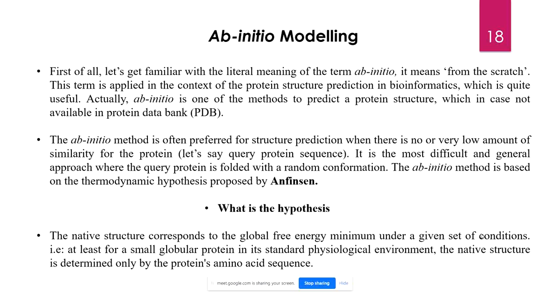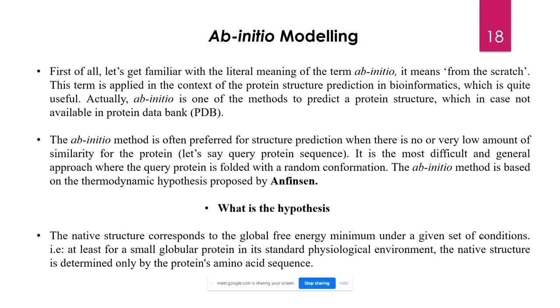All we are giving is the sequence, and the software is going to use all the physical and chemical properties of the amino acids to derive a structure. Now, up till this point, what do you think is the best way to predict the structure of a protein? The ab initio method or the homology method? Homology? No, it's not true. The ab initio method is the best method.